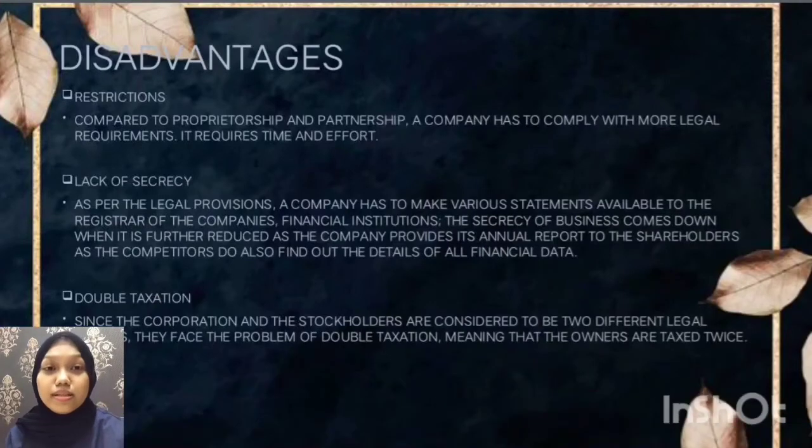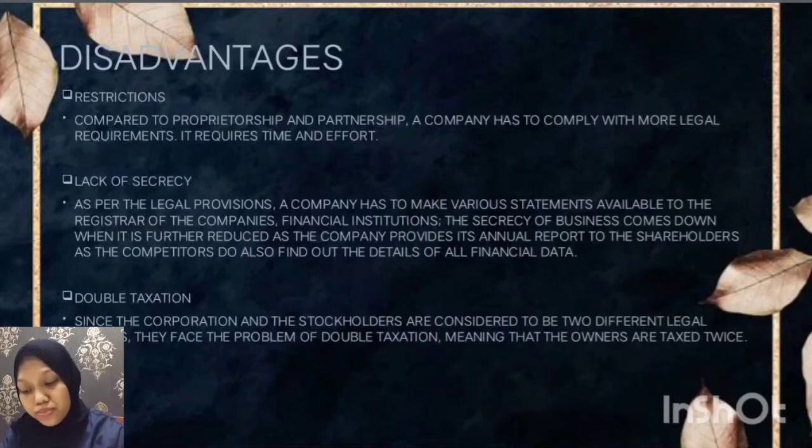The next one is the disadvantages. The first one is restriction. Compared to proprietorship and partnership, a company has to comply with more legal requirements, which require time and effort. For a partnership, there are no formalities for a business relationship to become a general partnership. It can be either oral or in writing. It will be easier to build the relationship.